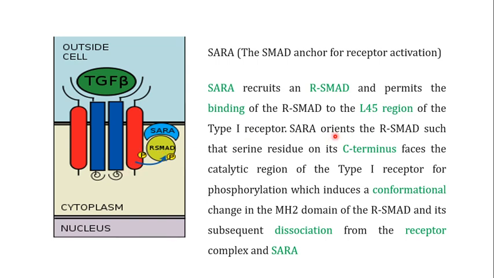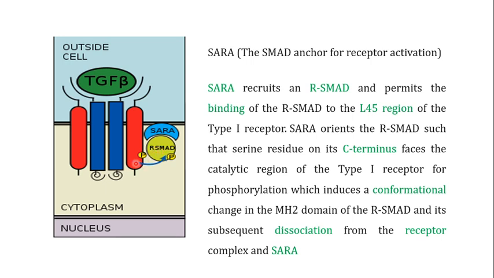SARA orients these R SMADs in a conformation such that the serine residues present in the C terminus of the R SMAD face the kinase domain of the receptor type 1, and utilizing the kinase domain, the receptor type 1 is going to phosphorylate the serine residues in the R SMAD which are present in their C terminal.